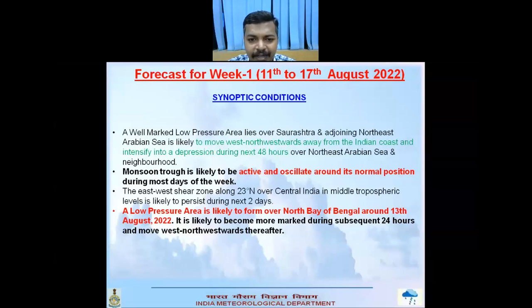Monsoon trough is likely to be active and oscillate around its normal position during most days of the week. The east-west shear zone along 23° north over central India in middle tropospheric level is likely to persist during next 2 days. A low pressure area is likely to form over North Bay of Bengal around 13th August. It is likely to become more marked during subsequent 24 hours and move west-northwestwards thereafter.